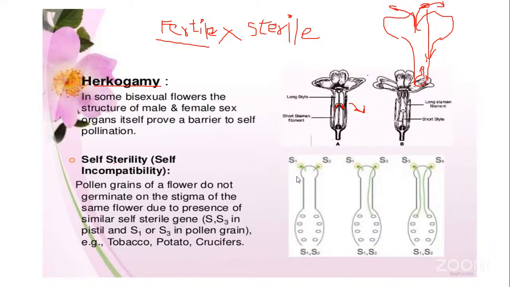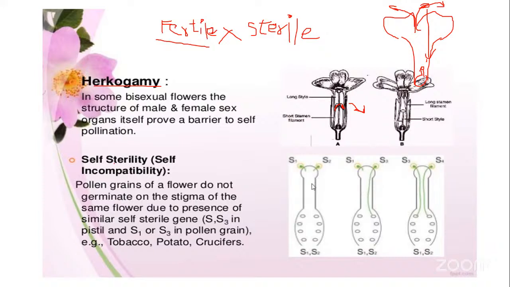If the pollen grains fall on the stigma of the same flower, they will not develop any pollen tube. The pollen grains will not mature. They will not carry the male gamete. They do not develop the pollen tube, or they will not take part in the fertilization process. That is due to the presence of the sterile genes in them.